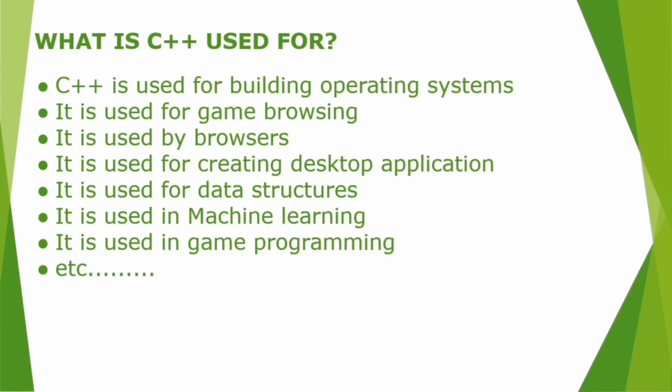It's also used for creating desktop applications using data structures, machine learning and artificial intelligence along with Python, and most especially and popularly it is used in game programming and other functions. So C++, being termed a general multipurpose language, simply means it can be used for anything, given that you have the right knowledge of how to apply C++.